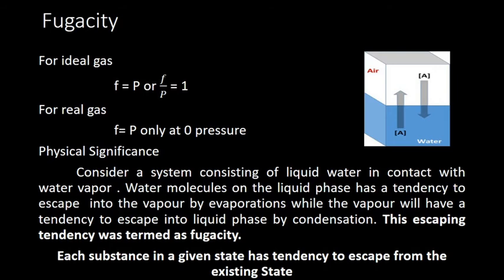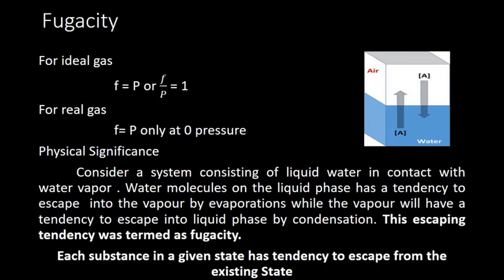Since there is no interaction, that is the one we consider for the ideal gas. But when you consider the real gas, there is interaction, so the pressure will be somewhat less. We cannot take the force completely, so we have to reduce some force. That is why F is not equal to P.